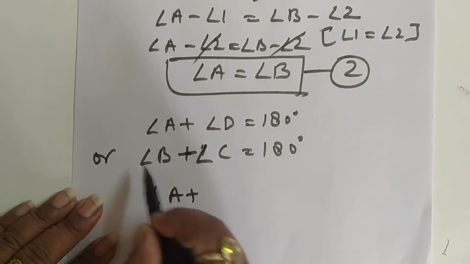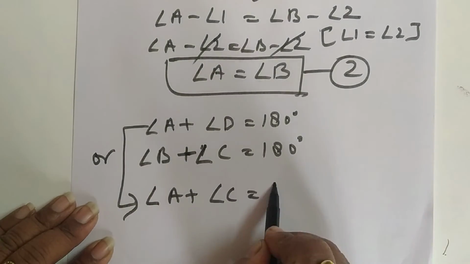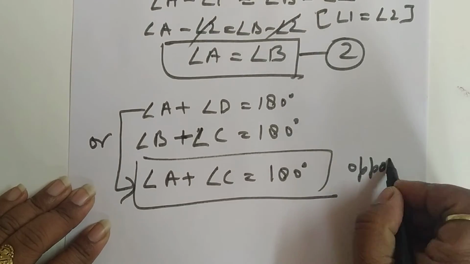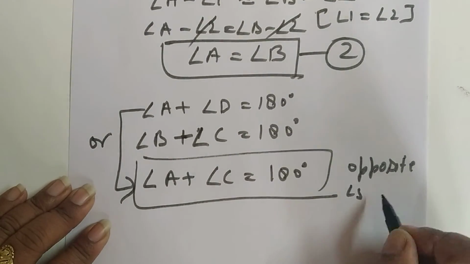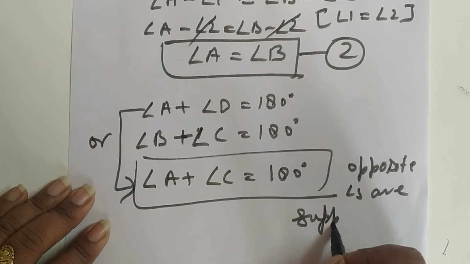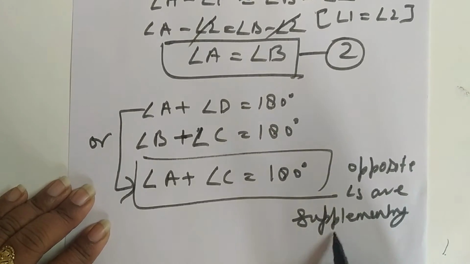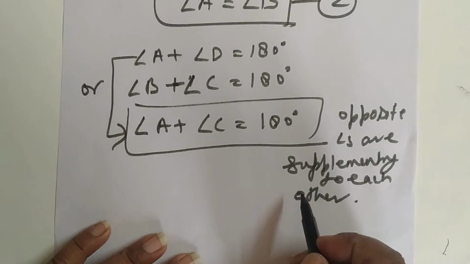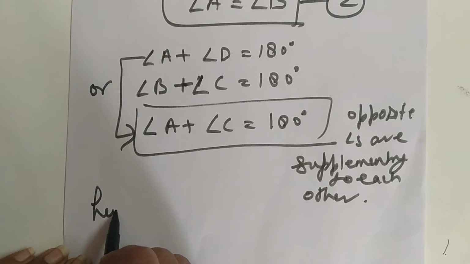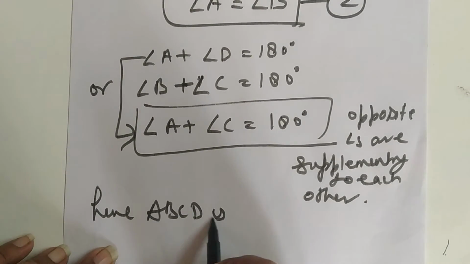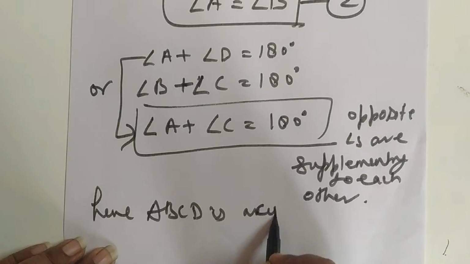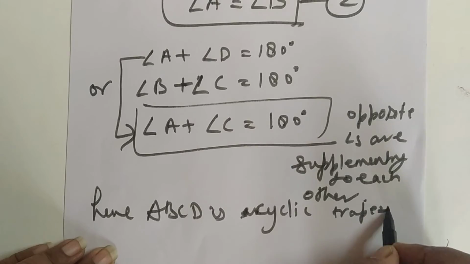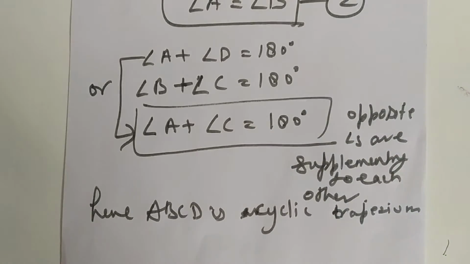So angle A plus, I am taking this equation, angle C is equal to 180 degrees, and hence opposite angles are supplementary to each other. Hence ABCD is a cyclic trapezium. I hope it is clear.